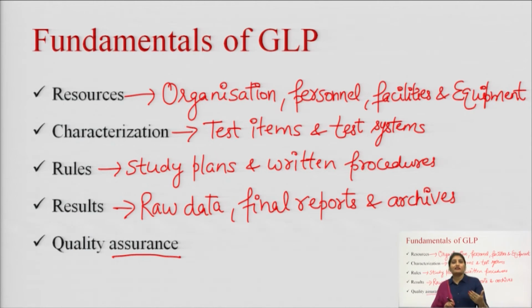If we are going for any study or any testing in pharmaceutical compound, then to perform that non-clinical study, there should be sufficient information about what is the test item and what is the test system. Test item means what is the drug component, what is the drug substance, or what is the API. And test system means what is the animal or what is the plant to which test items is going to be administered, or is going to be tested.